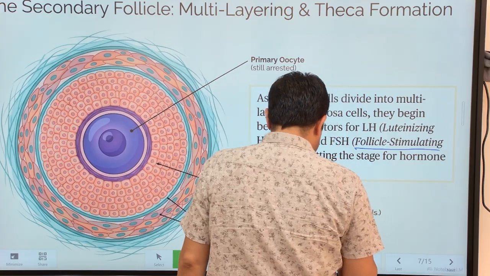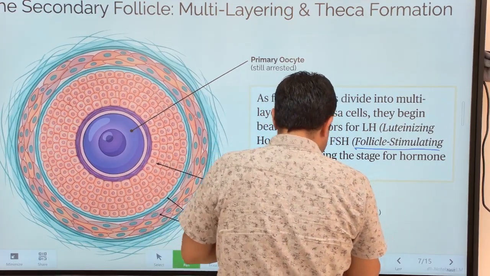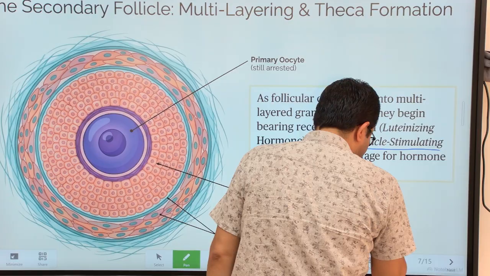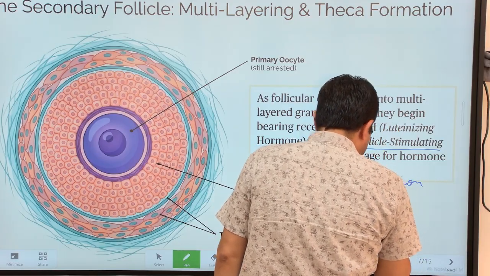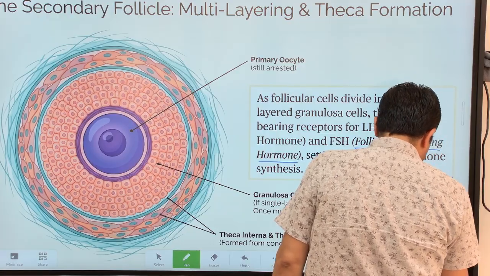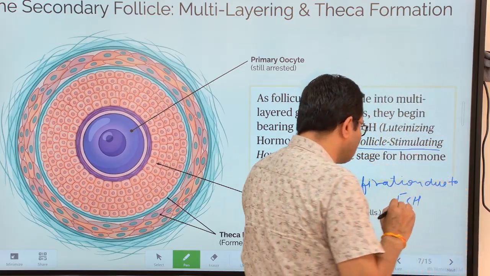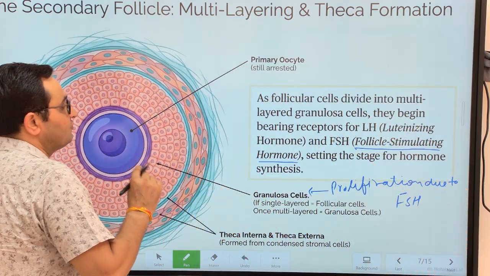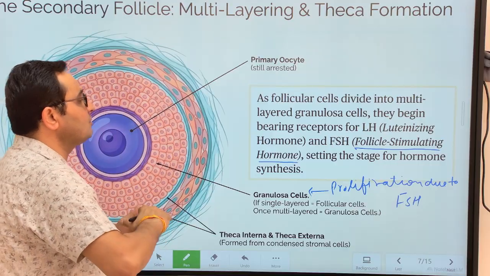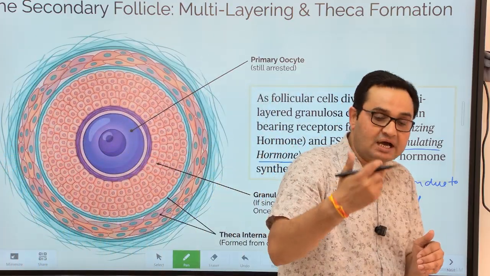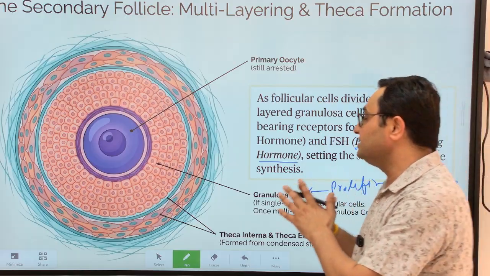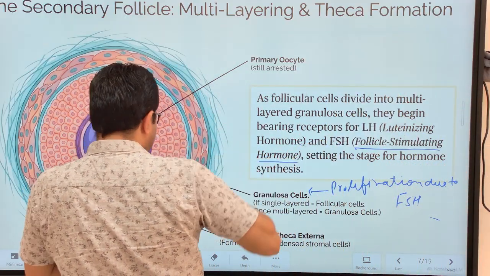First, the proliferation of granulosa cells happens under the influence of the hormone FSH, or follicle stimulating hormone. Very clear. Now this follicle stimulating hormone will be secreted only when the hypothalamus is also producing the hormone gonadotropin releasing hormone. Here we'll talk differently.